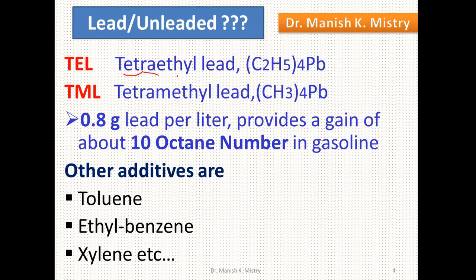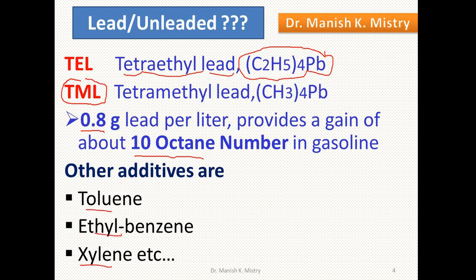Tetraethyl lead, C2H5 4 Pb, was used in gasoline to increase the octane number. 0.8 gram of lead can increase the octane number of gasoline by 10. Other compounds are also there, such as tetramethyl lead, and other additives like toluene, ethyl benzene, xylene, ether and alcohol.